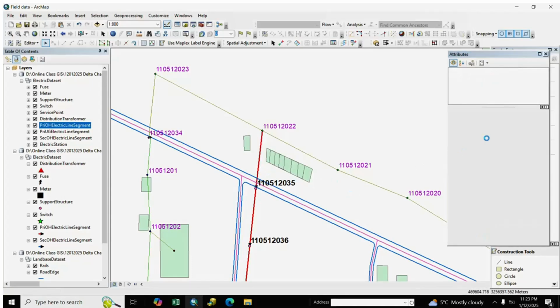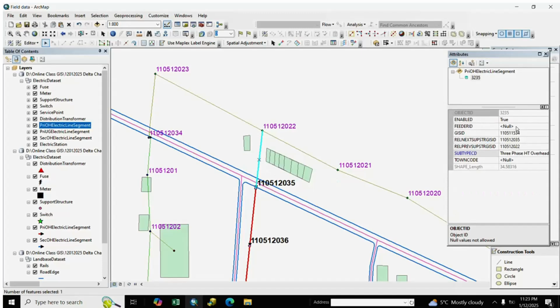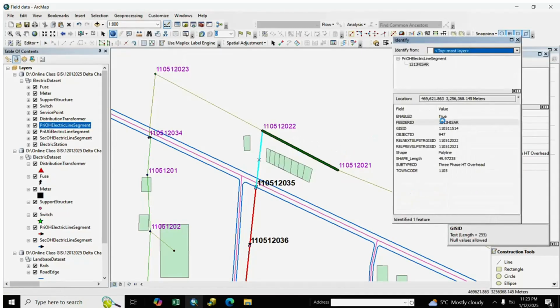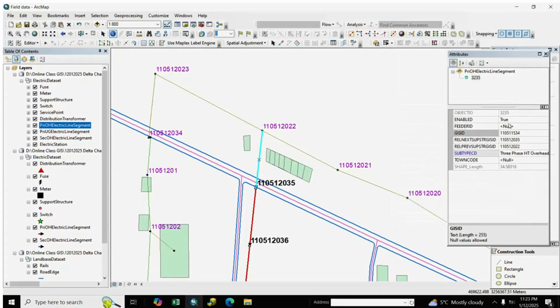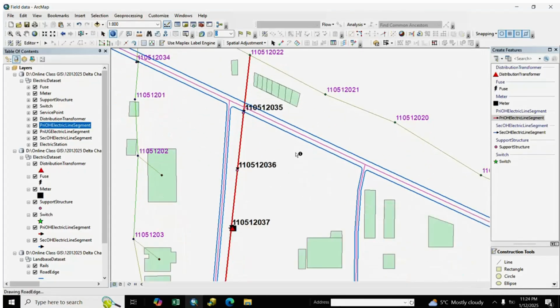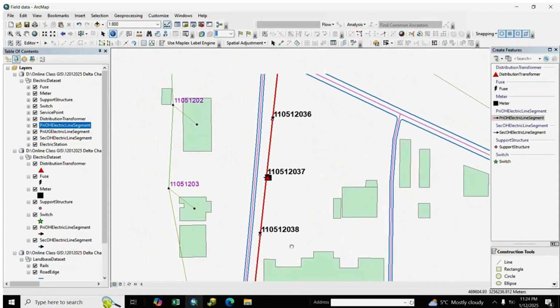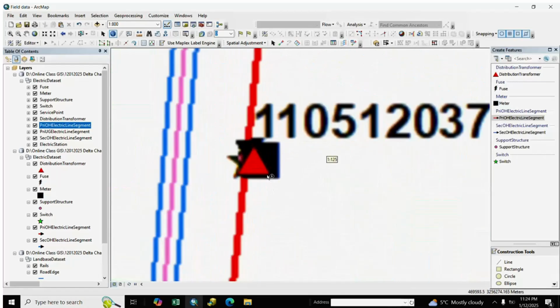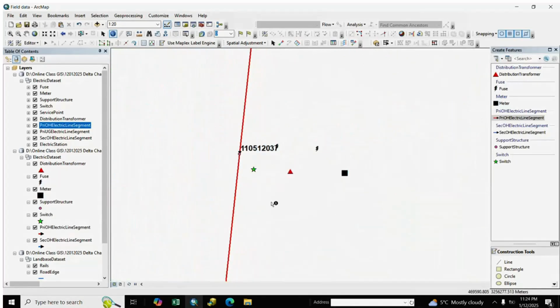And we also see here feeder ID, the old data feeder ID. We paste the feeder ID, and we save it. Our attribute is completed. If you want more detail, see the previous video, and we make the next assembly, DTR